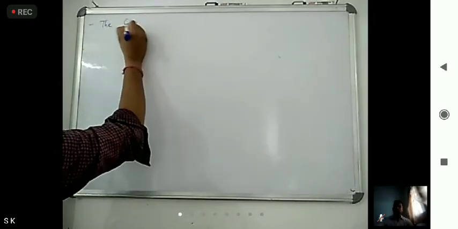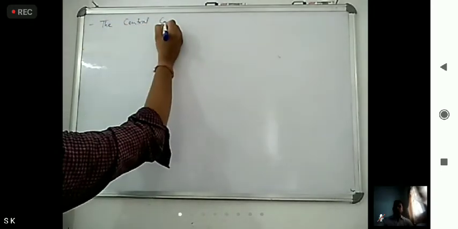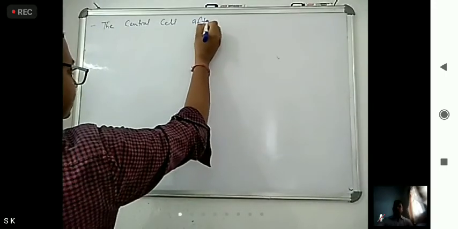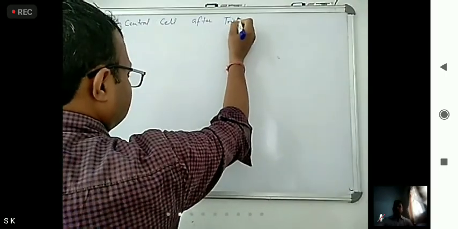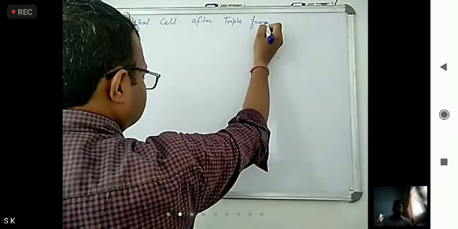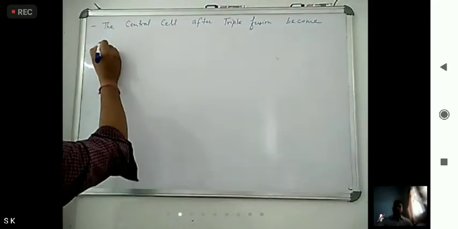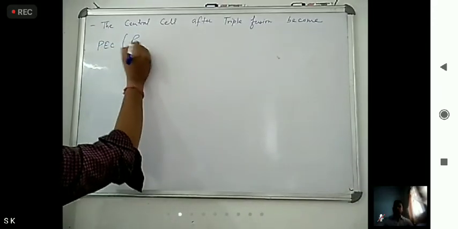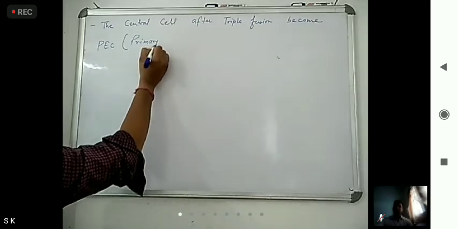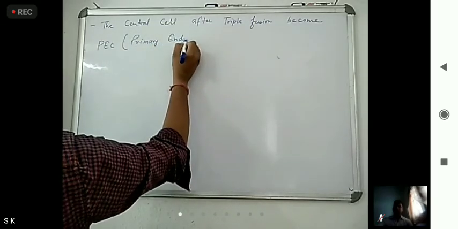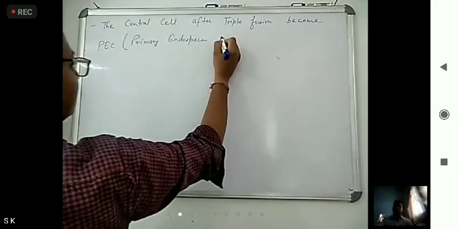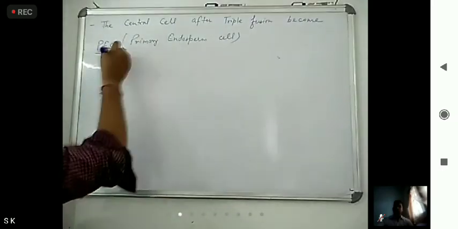So what we can write? The central cell after triple fusion becomes PEC, primary endosperm cell. Okay, first what are they becoming?